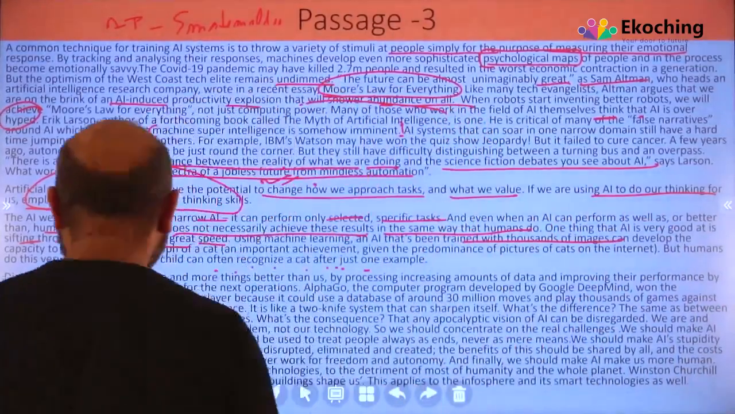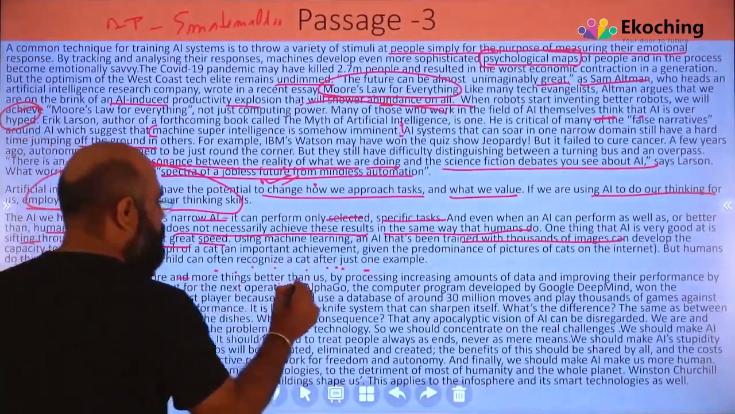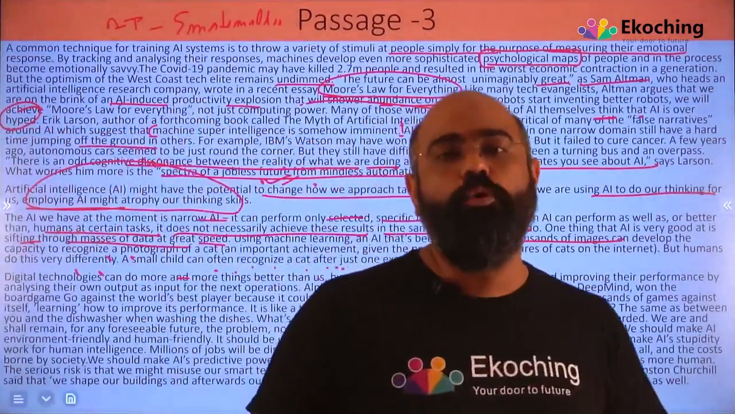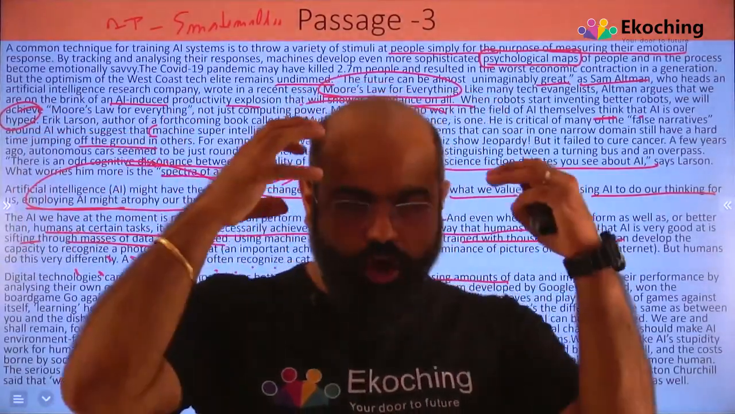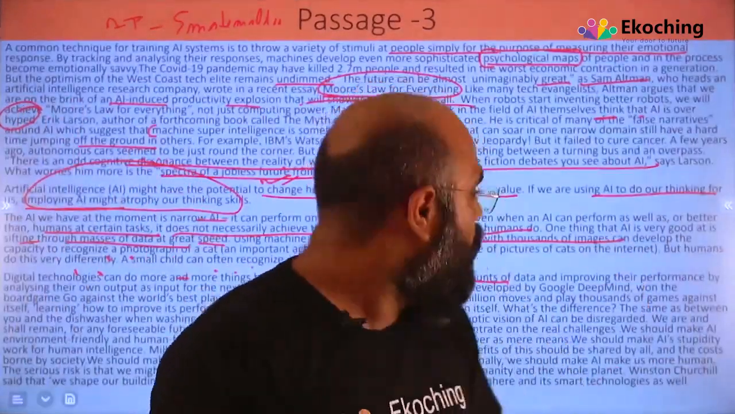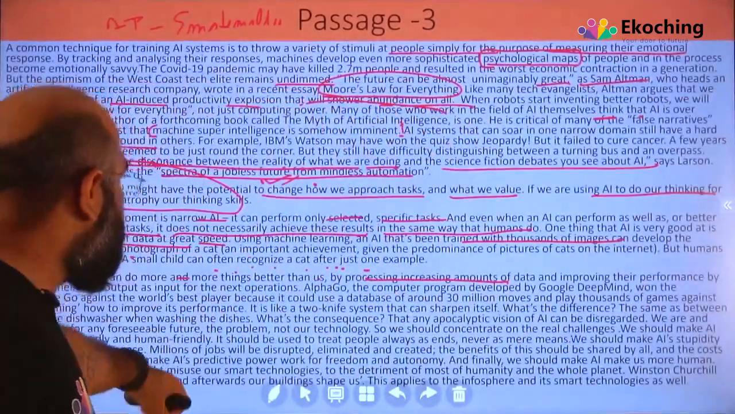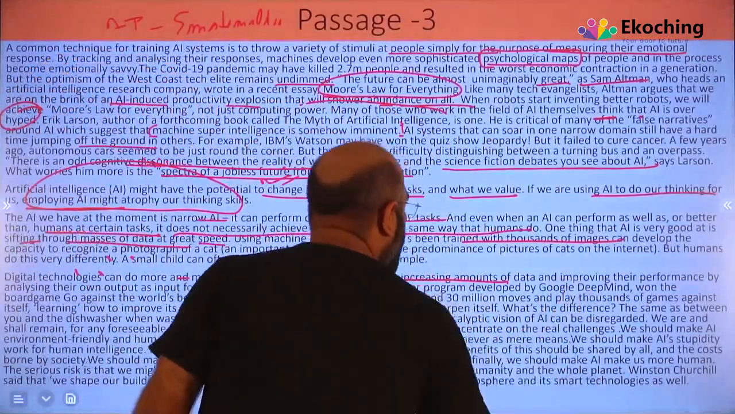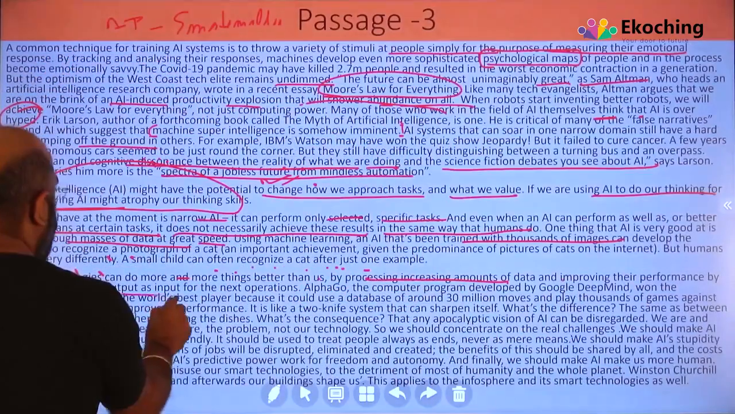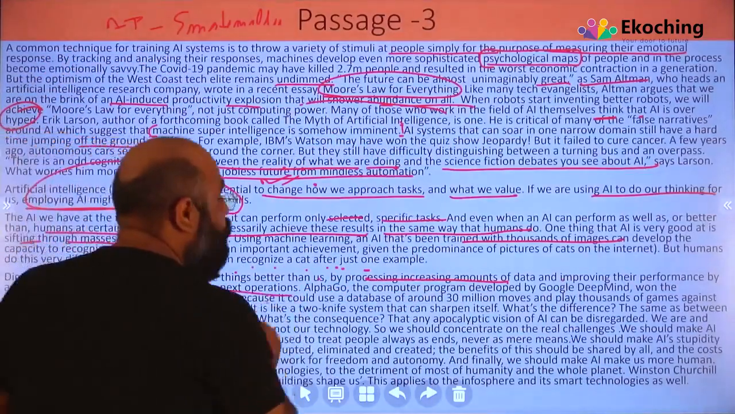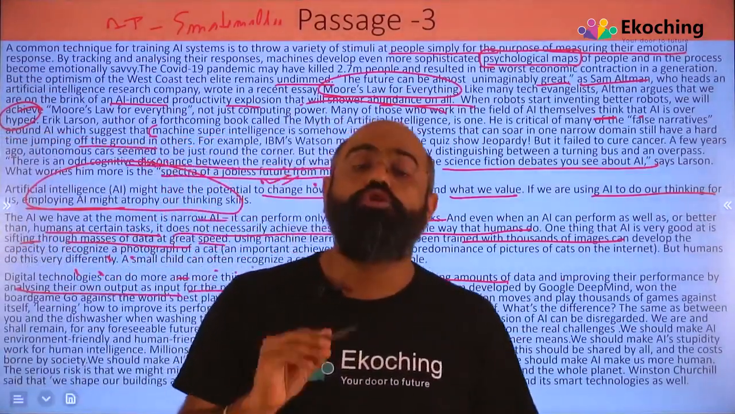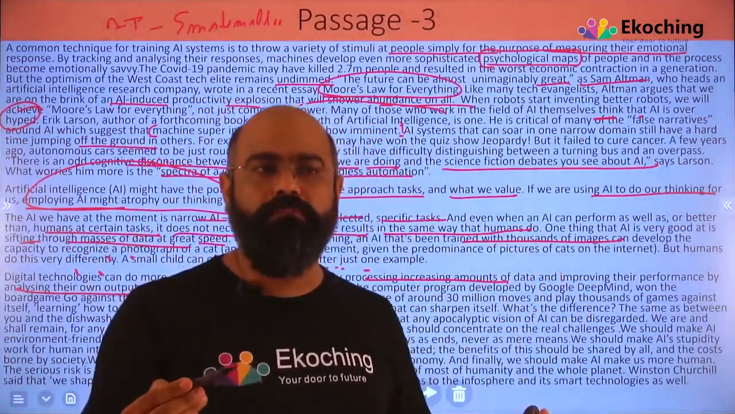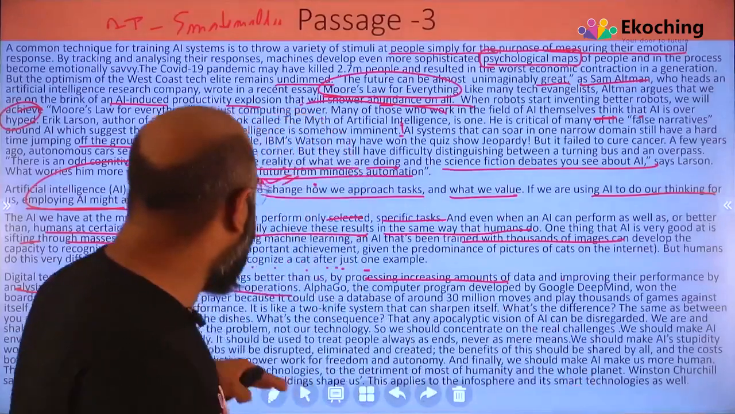Okay, digital technologies can do more and more things better than us by processing increasing amounts of data. All you need to do is give the data. We are not talking about thinking power. Give them the data. They are best at it, right? What they are saying is they can do things better than us by processing increasing amounts of data and improving their performance by analyzing their output as input for the next operation. So next time you don't have to give them the data, they will compute themselves because one time we have already shared it with them.